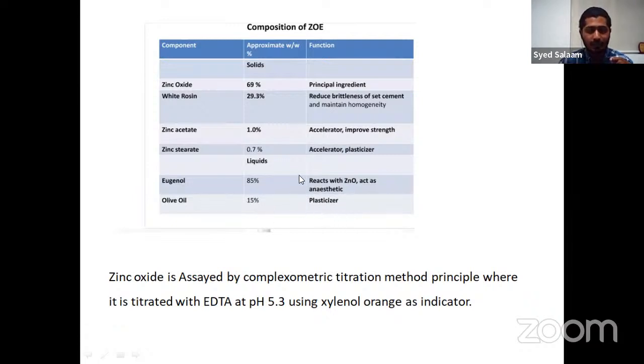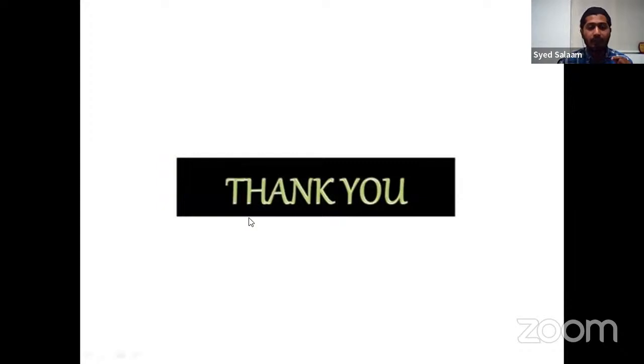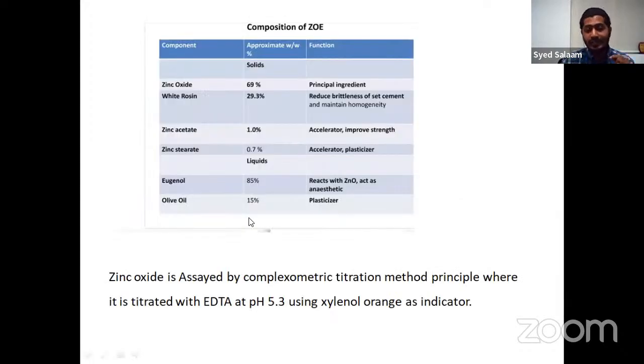It acts as a plasticizer. If you go towards the assaying method, zinc oxide is also assayed by a complexometric titration method, similar to what we have seen earlier, but here the indicator is different. Here we are using xylenol orange, and we need to maintain the pH at 5.3. It is titrated against disodium EDTA, 0.5 molar. Here xylenol orange is used as the indicator for assaying zinc oxide. Okay, so that's about these various agents.